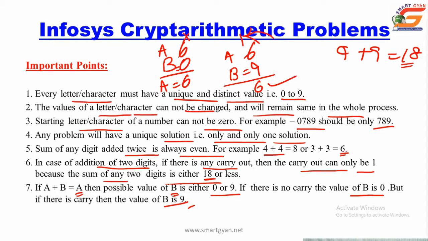So what is the conclusion? When a plus b is equal to a, the possible value of b is either 0 or 9. When there is no carry, the value is 0. When there is a carry of 1, the value will be 9. This is an important point, or you can say a trick, to use in the process. Let us move to examples.